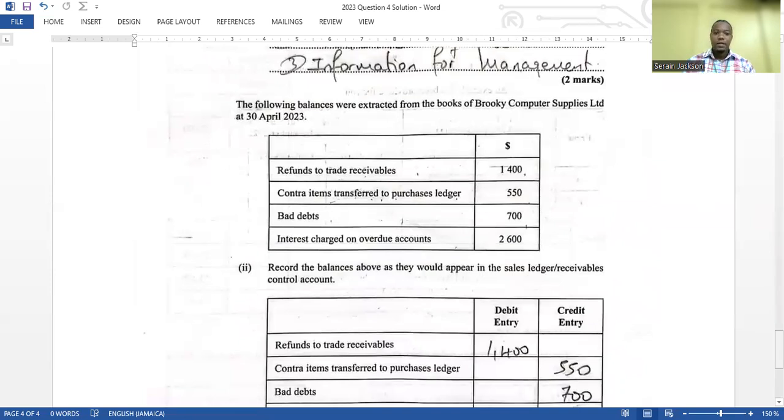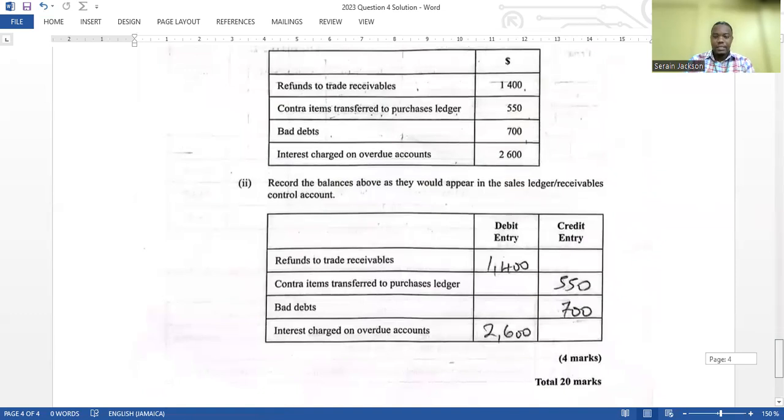We are given some balances here from the books of Brookie Computer Sales Supplies Limited, and then they are saying that we should record the above as they would appear in the sales ledger receivable control account. Again, this is pretty simple if you know a control account, especially sales ledger, well, any type of control account.